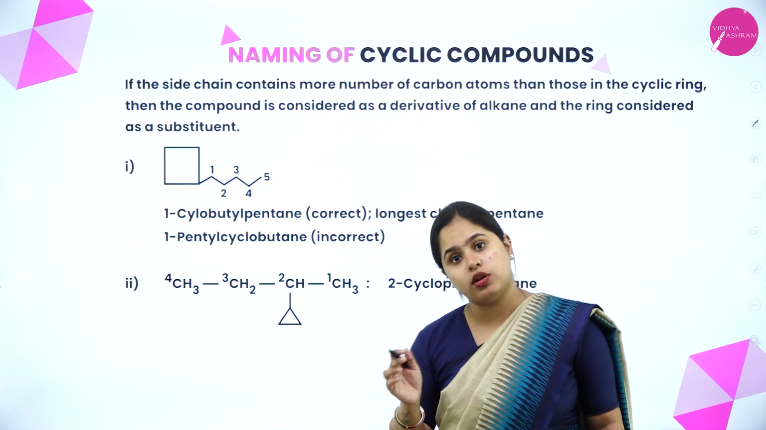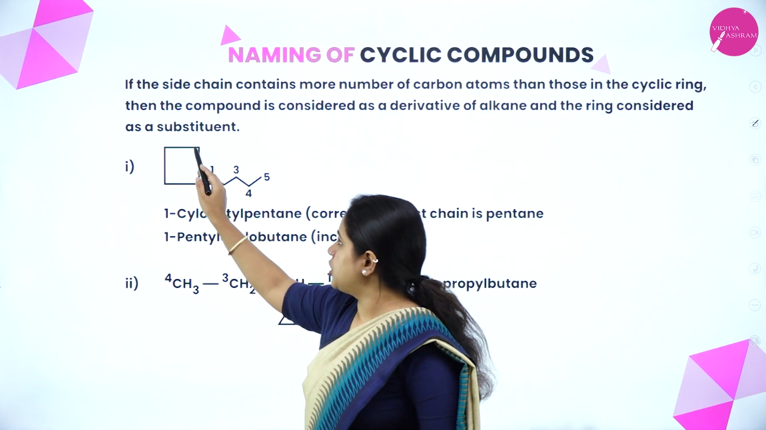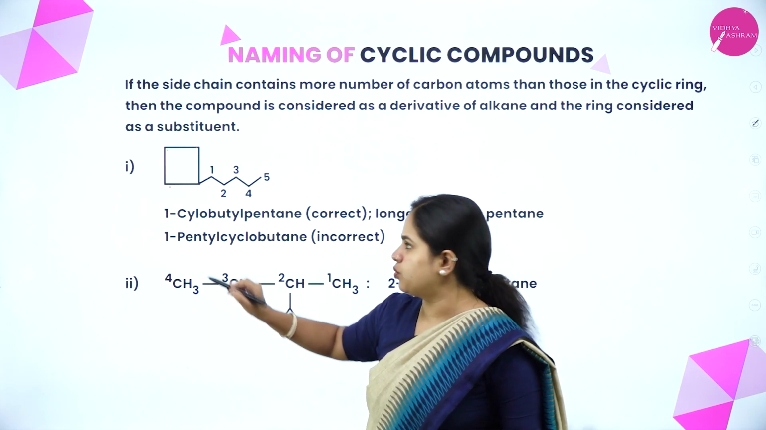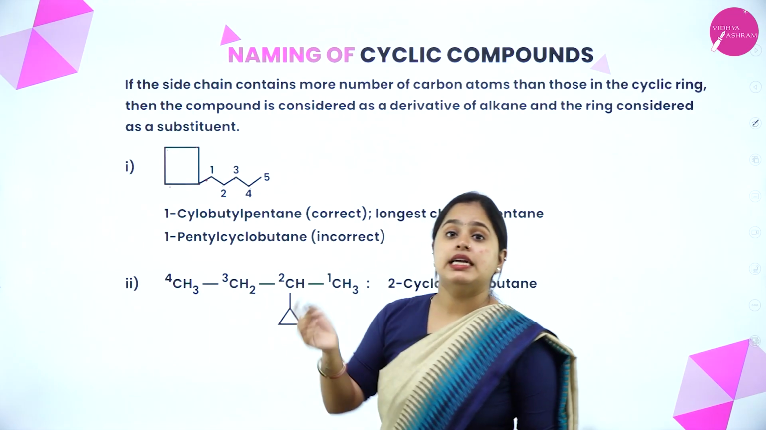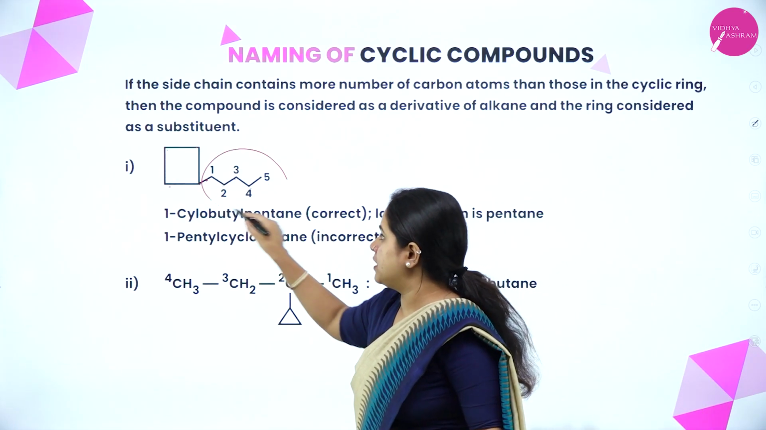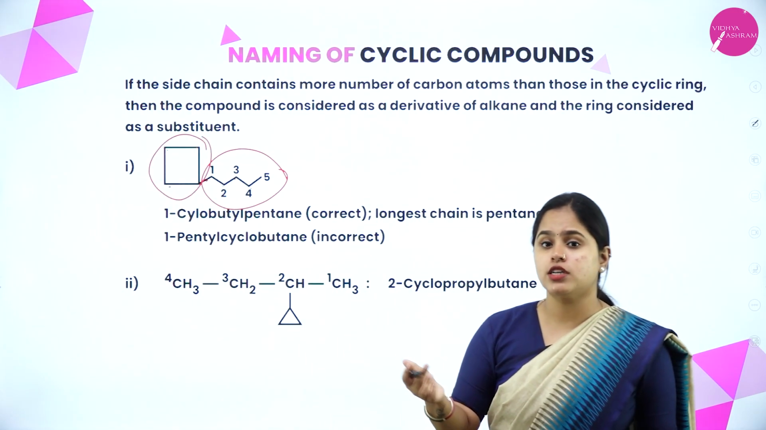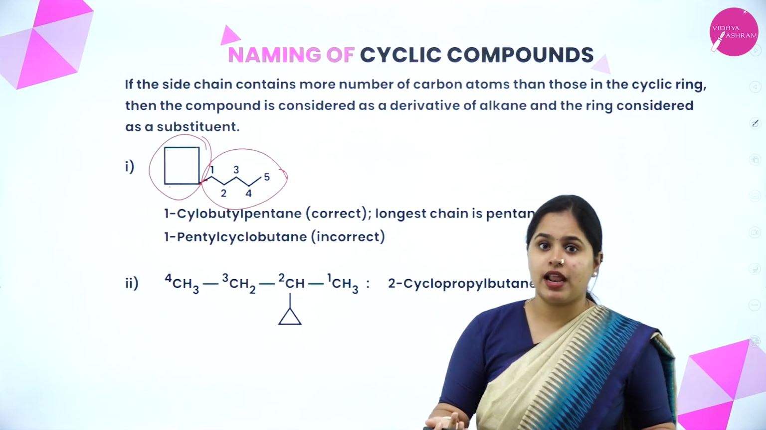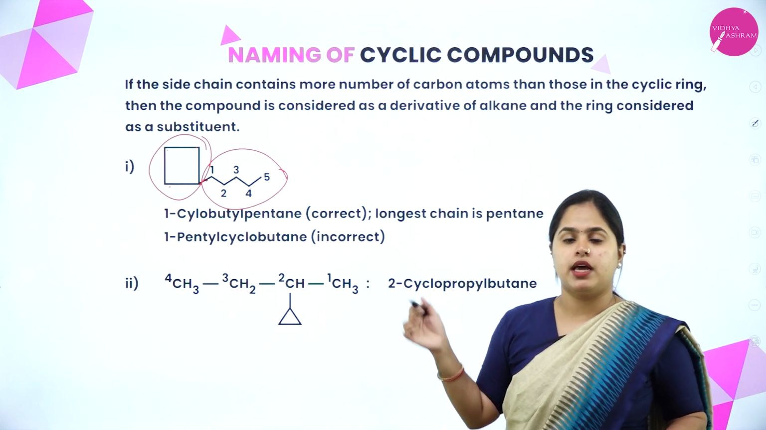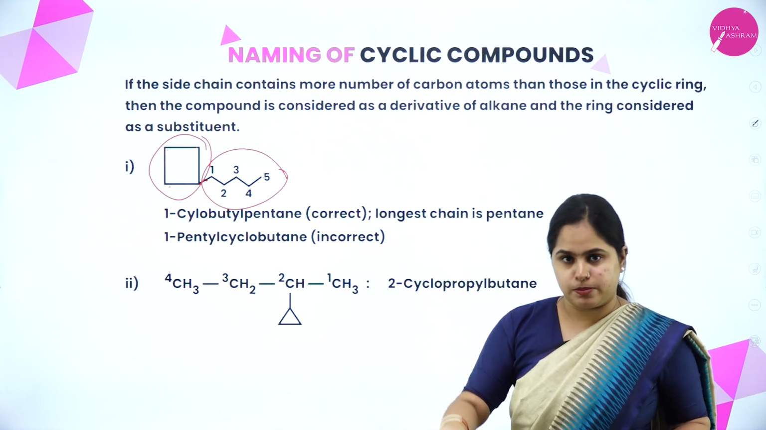But if it is having more than that, let's take this example. The ring as parent chain has 1, 2, 3, 4, only 4. And whichever substituent is attached to it, 1, 2, 3, 4, 5, it is having 5 carbon atoms. So now this will behave as the parent chain and this will be your substituent. Earlier it was different because whichever is having the longest chain will act as the parent chain. So in this case, it is having more carbon atoms, so that will be the parent chain, and cyclobutane will be your substituent.